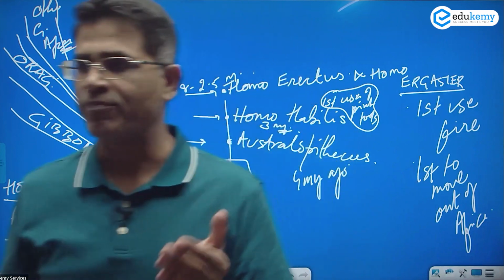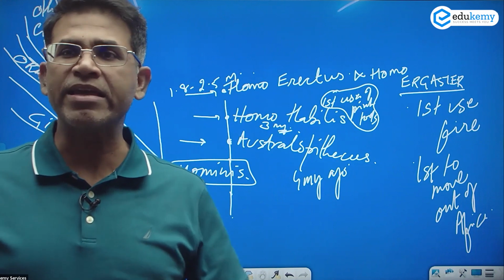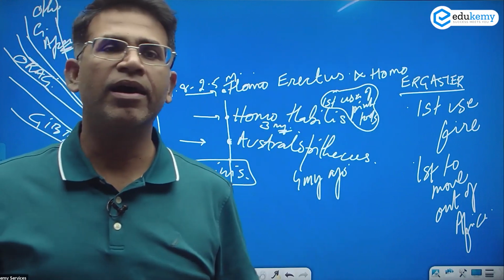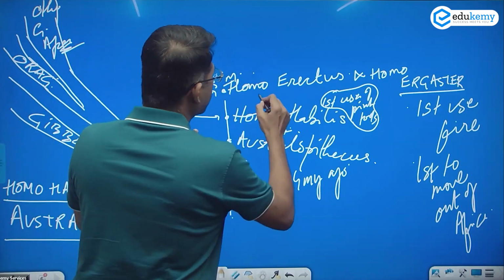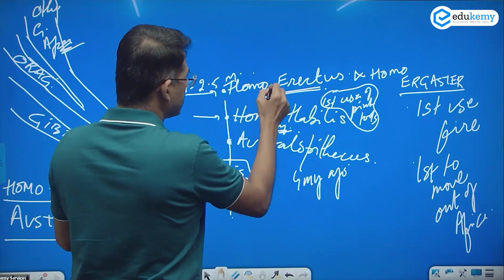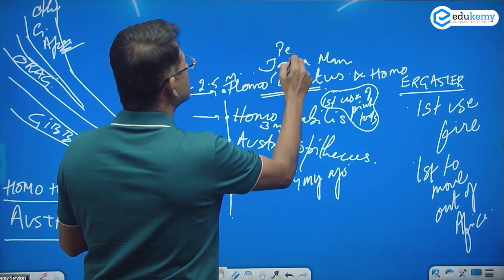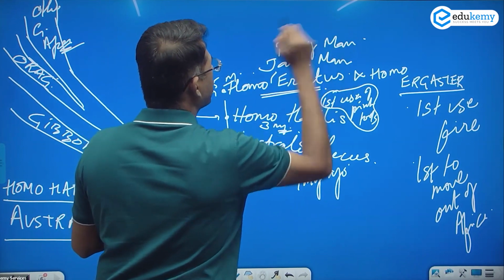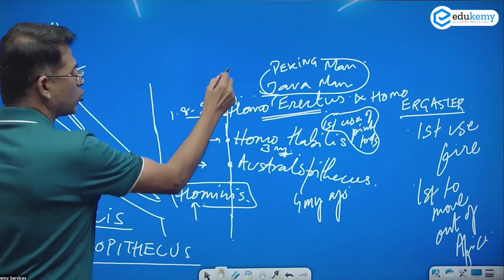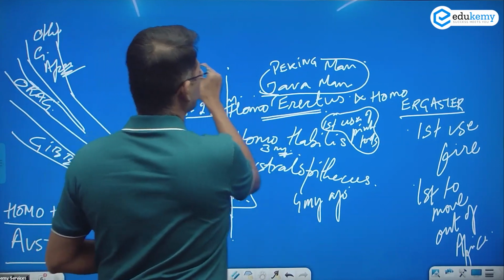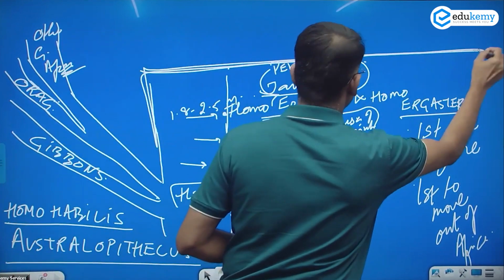Now, from this, you have heard about what's called Java man and Peking man. These are some fossils found in parts of Java, Java as in Indonesia, and Peking as in Beijing in China. The species whose fossils were found is Homo erectus. This is the Java man, this is the Peking man in China. So 1.8 to 2.5 million years ago. This is one phase in the evolution.